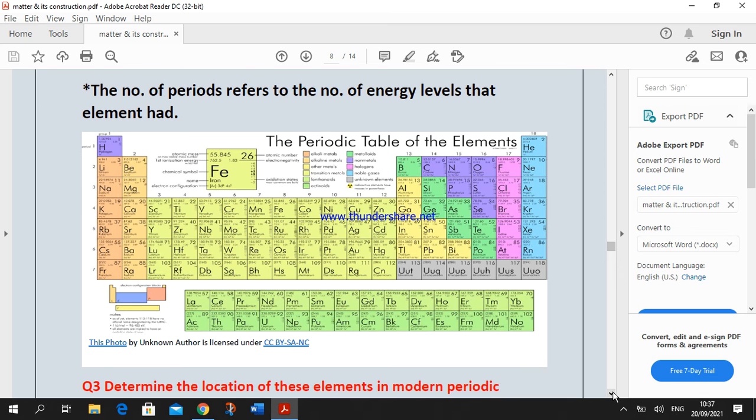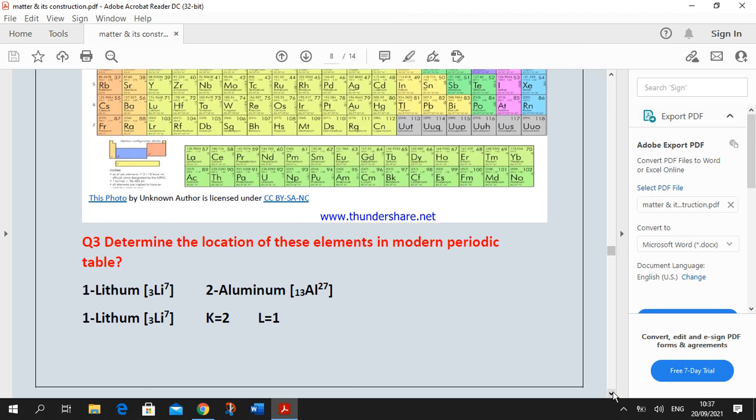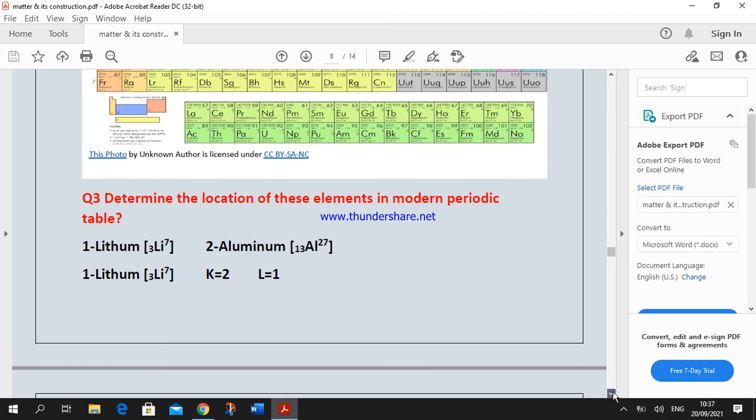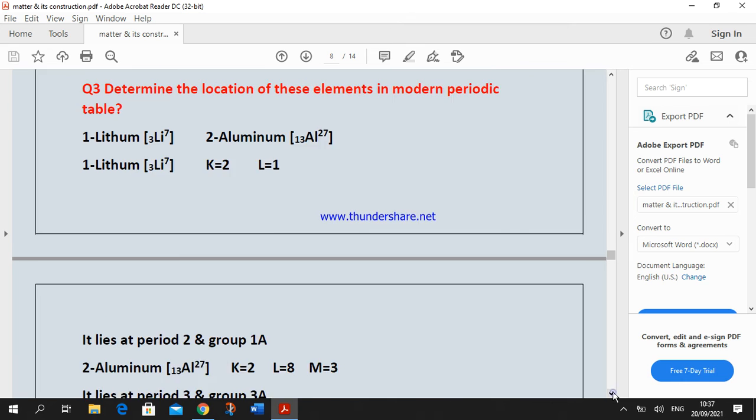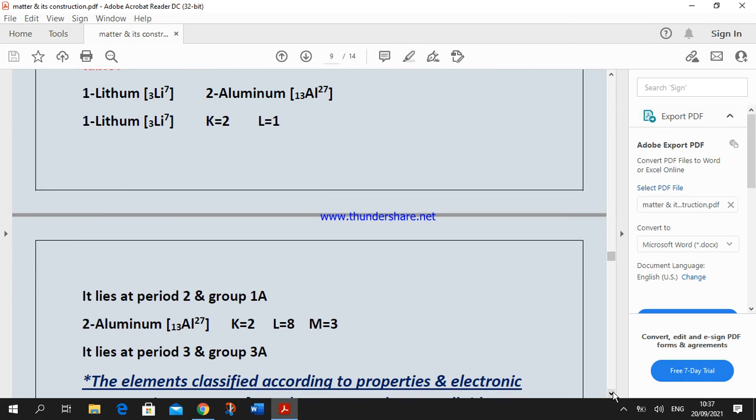Let's start with the first one. For example, lithium, okay. By making the electronic configuration of lithium, we find that lithium has two energy levels, so it lies in period 2. And lithium's last energy level has one electron, so it lies in group 1, okay?